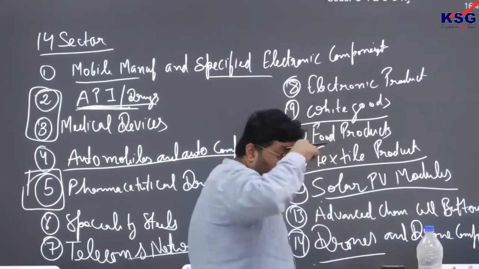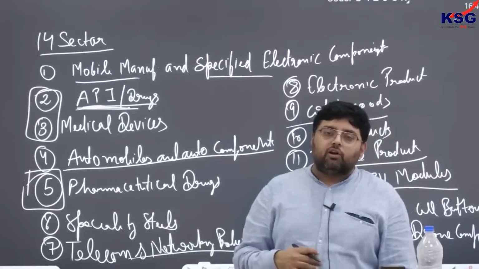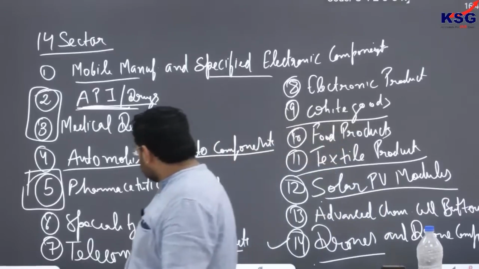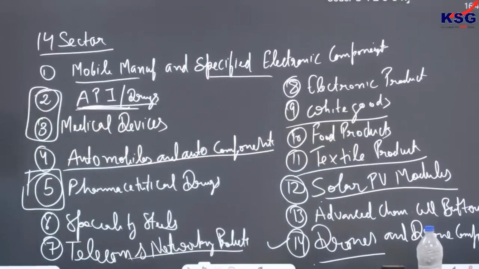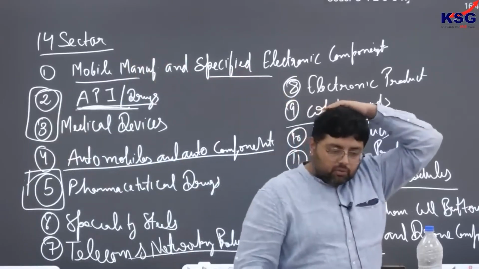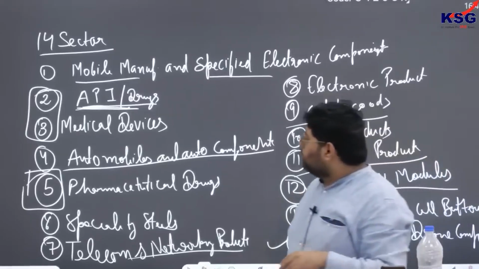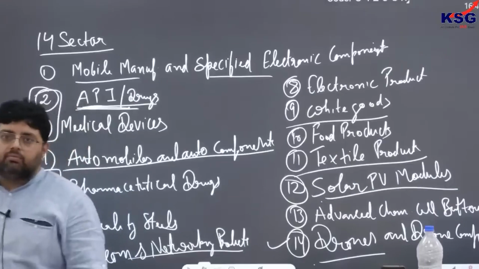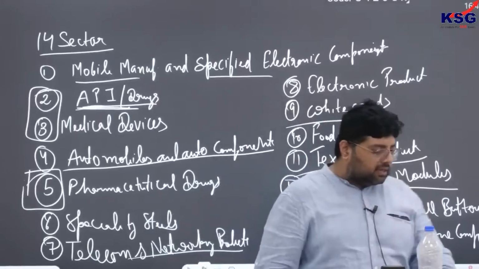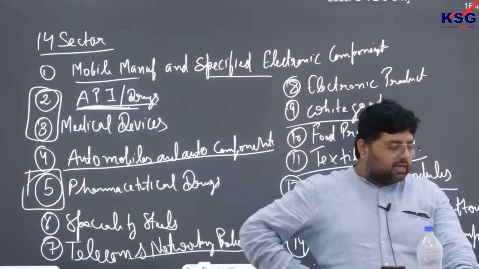See, there are some products which are not included, and there is a demand that other products must also be included. For example toys, there is a demand that toy industry should also be a part of this, because Modi government focused on that also. Okay, so they are not included. So ultimately you remember these 14 items. So again, if you see the previous year questions, UPSC has not asked a question on PLI. So here there are chances that UPSC can ask a question.